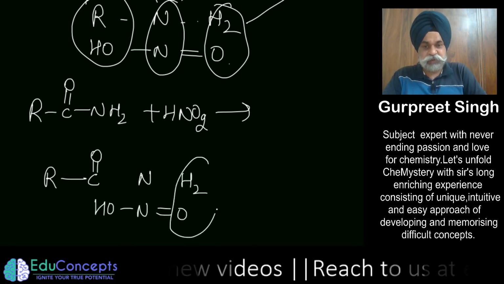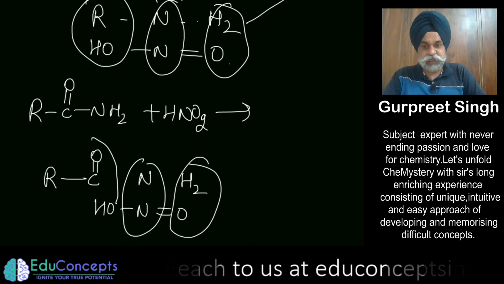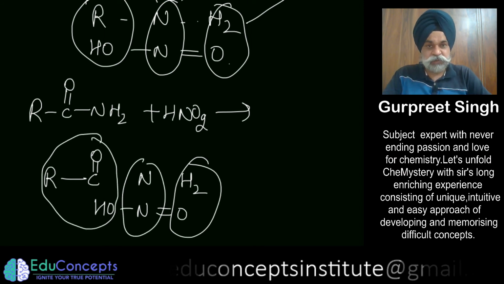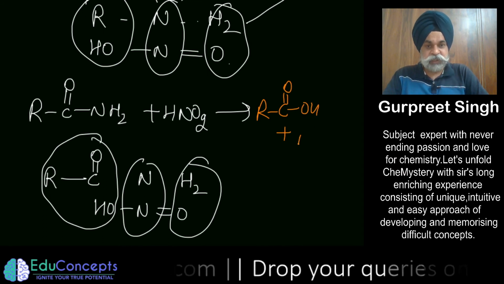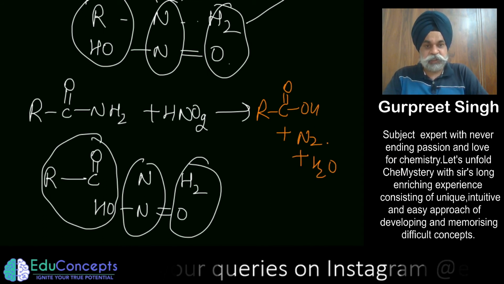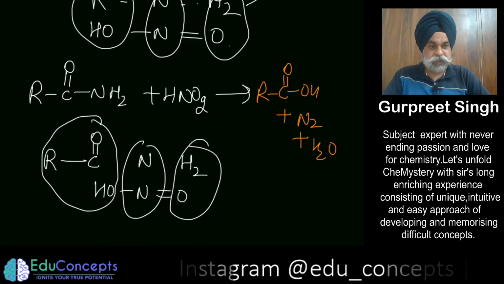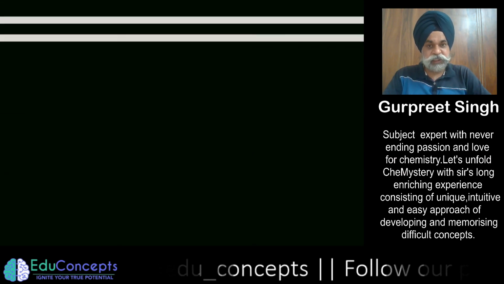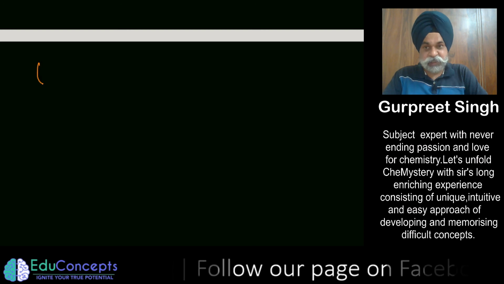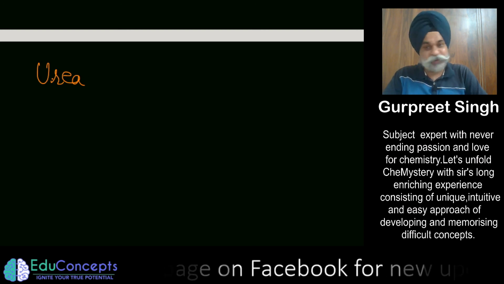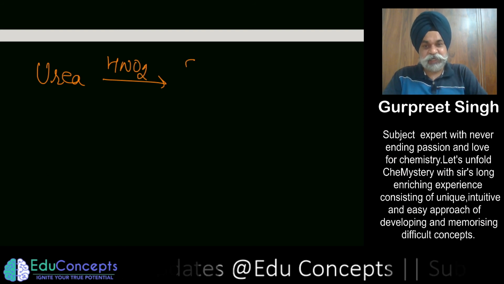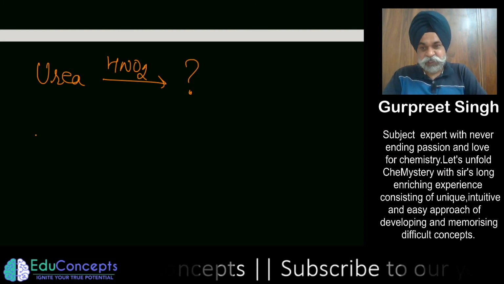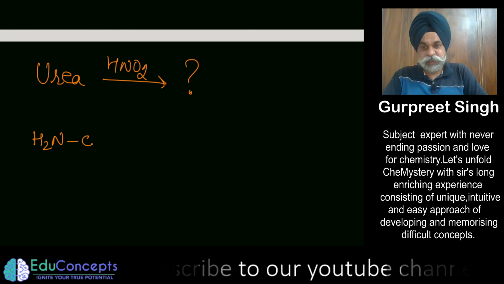So what you are going to get is this and this: carboxylic acid plus nitrogen plus water. So again, this is another way to make it. Now in the exam, the question would be written like this: urea treated with nitrous acid, what is the product formed? So what is urea? NH2CONH2.